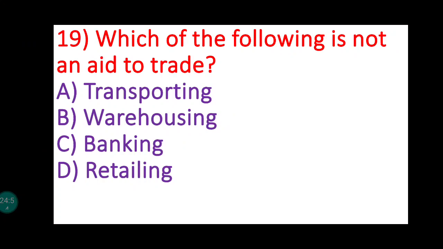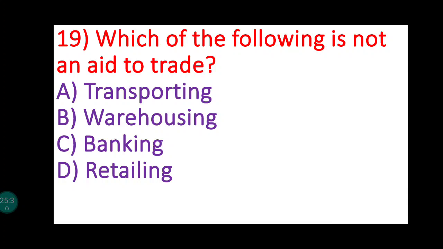Next one, which of the following is not an aid to trade? Aids to trade refer to the activities which are essential for the smooth flow of goods from producer to consumer, like banking, advertising, transportation, warehousing, insurance, communication. See students, in chapter 1 where I discuss the full chapter in detail, I also explain all the aids to trade in detail. So if you want more explanation for aids to trade, you can refer to that video.